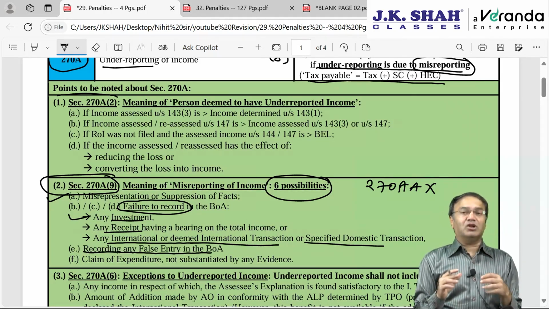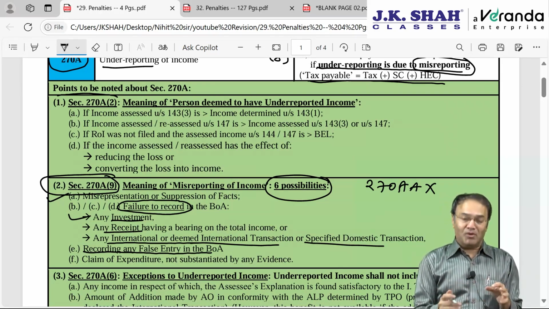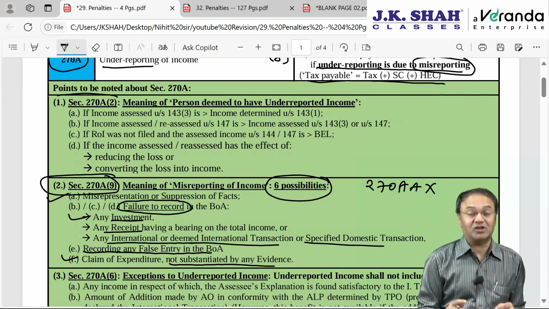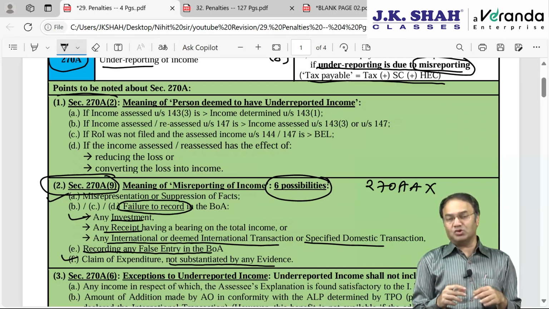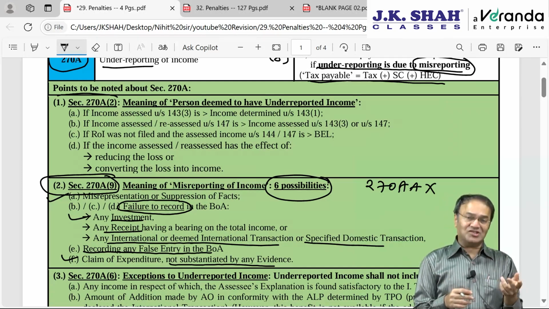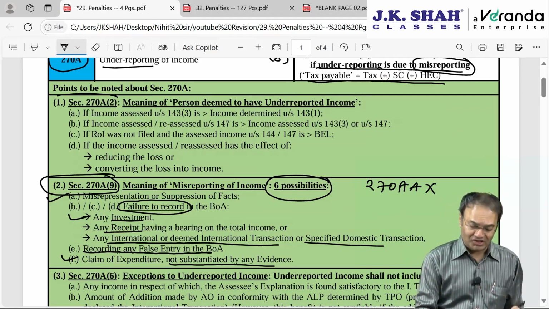And last one, a bit off the track: claim of expenditure by the assessee which is not supported by any concrete evidence. A claim of expenditure which is not substantiated, not justified by any evidence. In such a situation, the AO can not only disallow that expenditure and charge tax, but also the penalty will be 200% of tax payable.